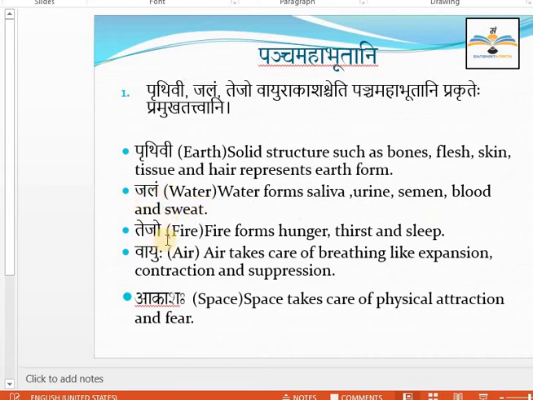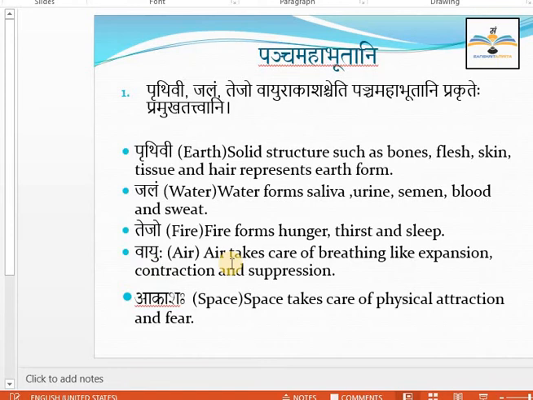Teja, the element in the body as fire, forms hunger, thirst, sleep. Hunger, the Jathara Agni, is also fire. Thirst and sleep, also the Agni plays the role.